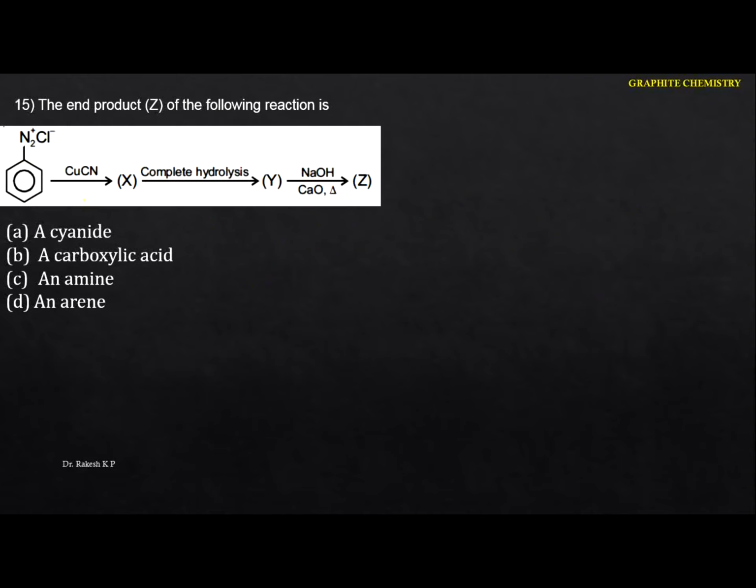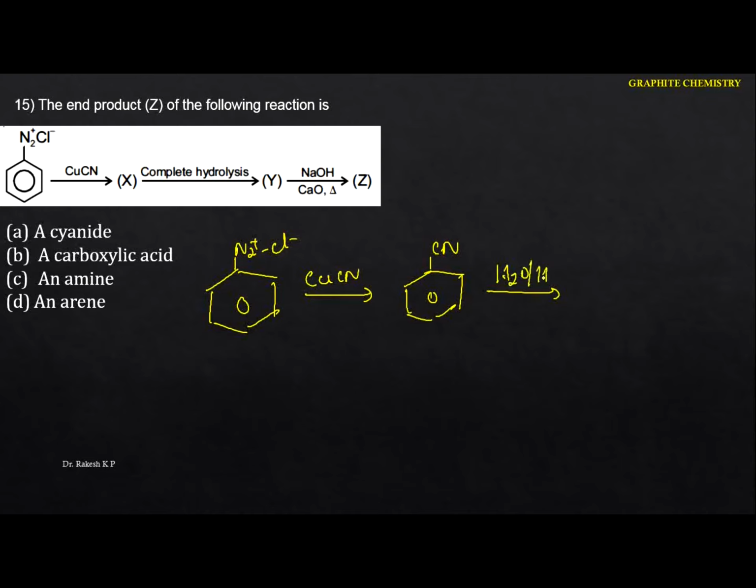The end product Z of the following reaction is. Let me take the first one here: benzene diazonium chloride. Whenever it reacts with cuprous cyanide, we get cyanobenzene. So when you do the hydrolysis of this nitrile compound, not partial but complete hydrolysis, you always get the carboxylic acid.